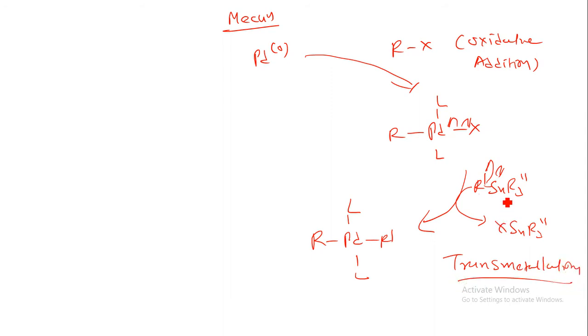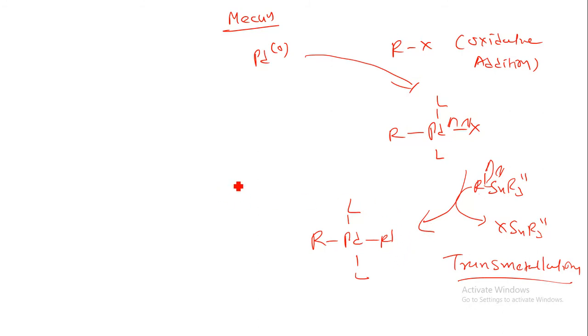Okay, earlier it was having the R dash group attached with the tin group. Now by the reaction of this molecule, the R dash is attached with the palladium. So the metal is changed. So here we can say that is the transformation of tin to the palladium. That is why it is known as transmetallation.